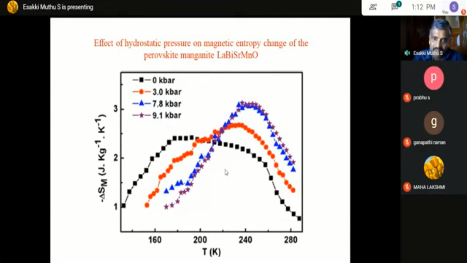So this is one system we have studied. But usually this kind of material will show a paramagnetic to antiferromagnetic transition, so simultaneously there is a reduction in the magnetic entropy change.